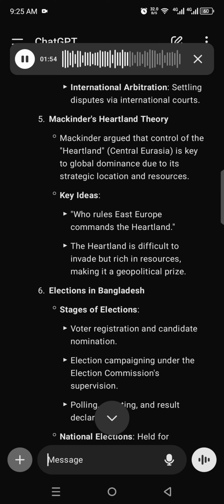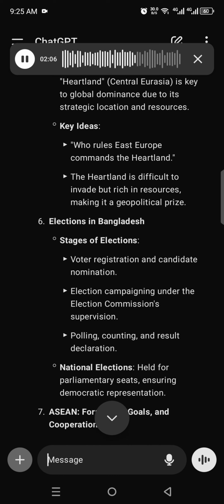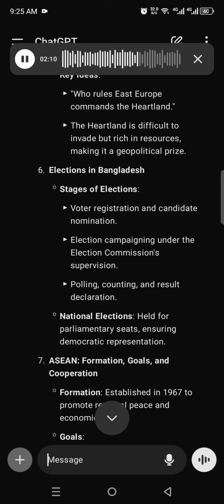5. Mackinder's heartland theory. Mackinder argued that control of the heartland, Central Eurasia, is key to global dominance due to its strategic location and resources. Key ideas. Who rules East Europe commands the heartland. The heartland is difficult to invade but rich in resources, making it a geopolitical prize.